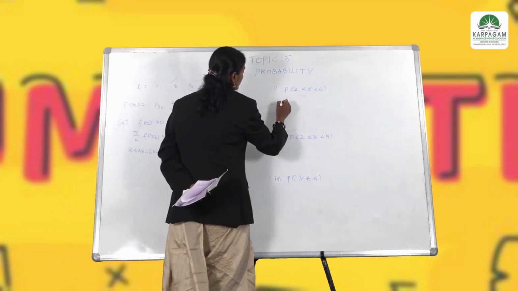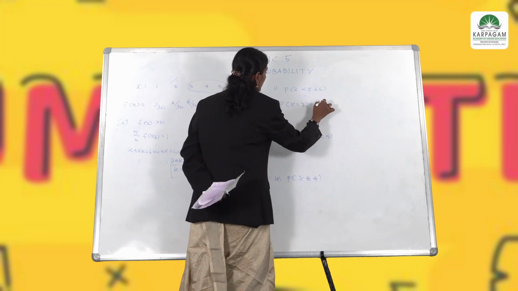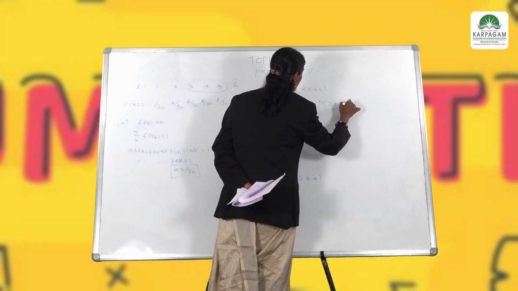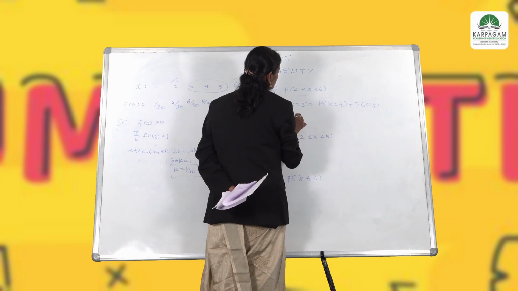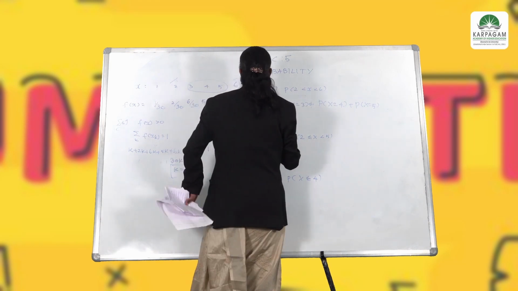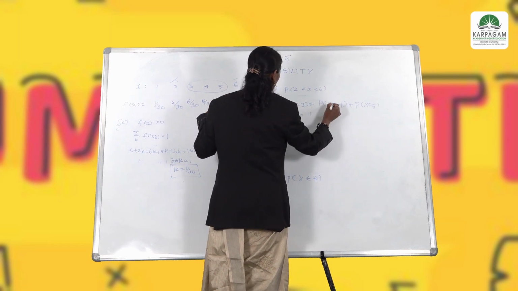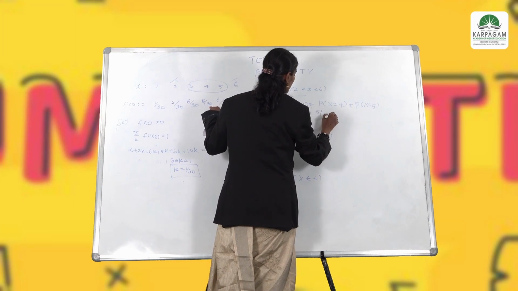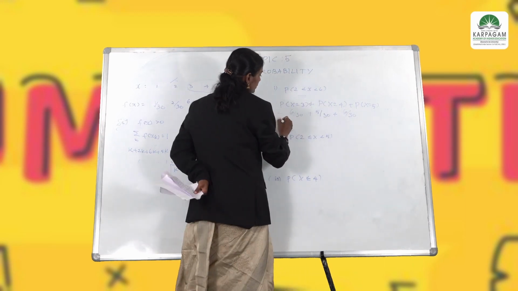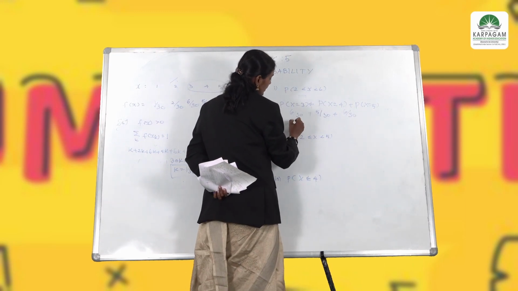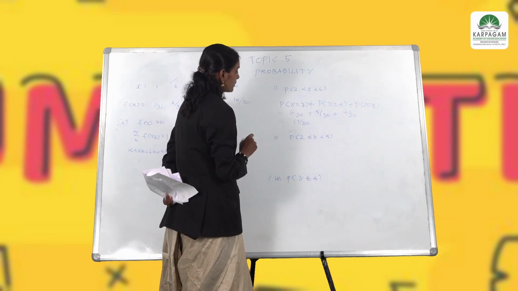That is equal to P of x equal to 3 plus P of x equal to 4 plus P of x equal to 5, because we are considering only 2 less than x less than 6. We know the value for x equal to 3 is 6 by 30, for x equal to 4 it is 5 by 30, and for x equal to 5 it is 6 by 30. Therefore 6 plus 5 plus 6 is 17, so the probability of 2 less than x less than 6 will be 17 by 30.